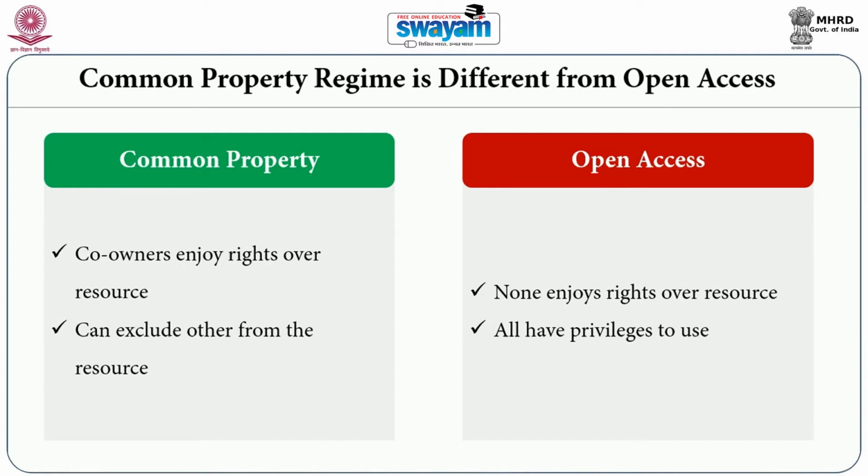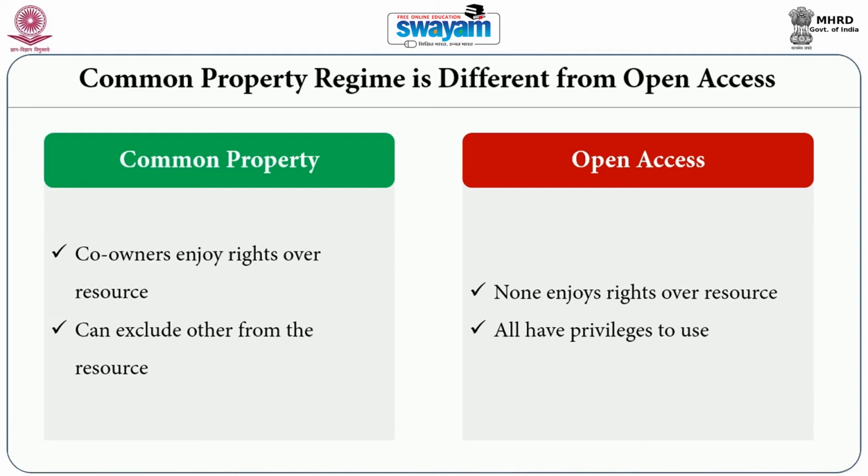Common property resources are not open for all, they are only available for the community. So, when natural resources are used as common property, the possibilities of degradation and resource depletion reduce, because the group, the community, can prohibit, can restrict, can exclude others from using the resource.